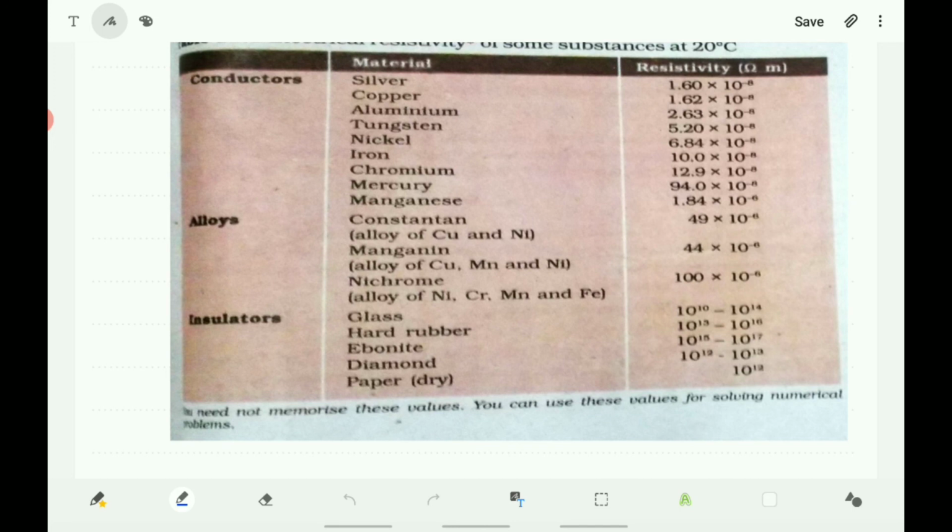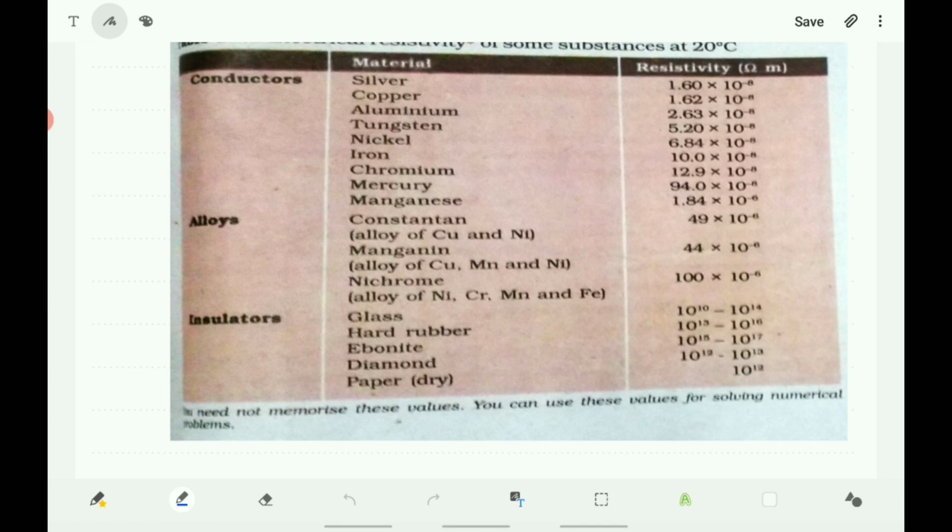And next, alloys. The first alloy is constantan, an alloy of copper and nickel. Its electrical resistivity is 49 into 10 to the power of minus 6 ohm meter. The second alloy is manganin, an alloy of copper, manganese and nickel. Its resistivity is 44 into 10 to the power of minus 6 ohm meter. Next, nichrome, which is an alloy of nickel, chromium, manganese and iron, is 100 into 10 to the power of minus 6.